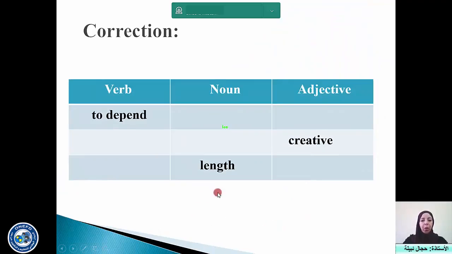The noun of to depend is dependence. How did we get this noun? By adding the suffix "-ence" to the verb. The adjective is dependent, so we simply add the suffix "-ent" to the verb depend.